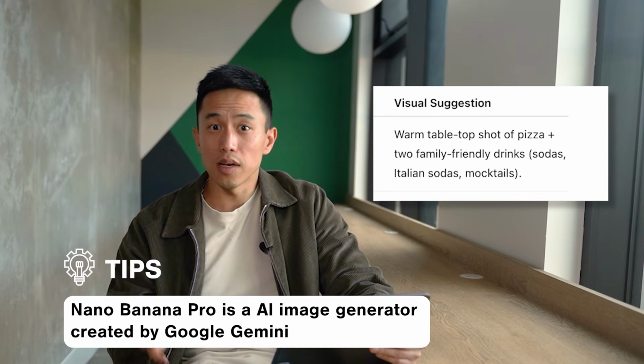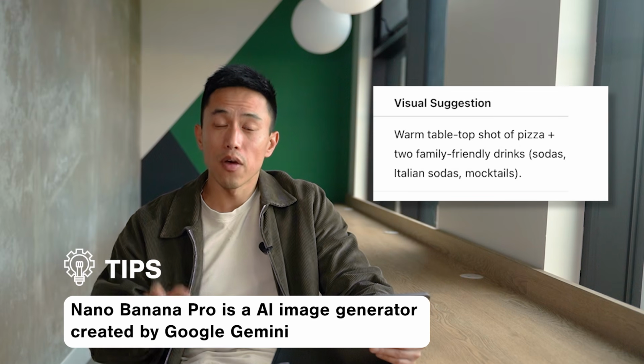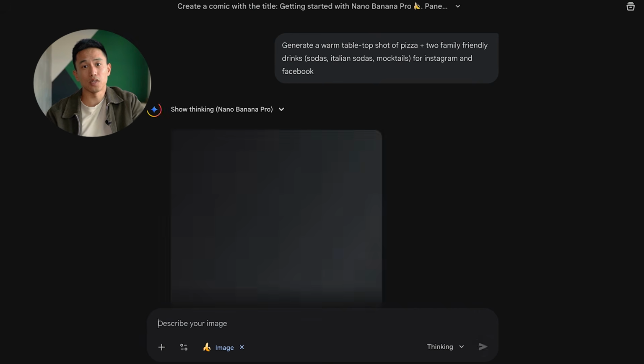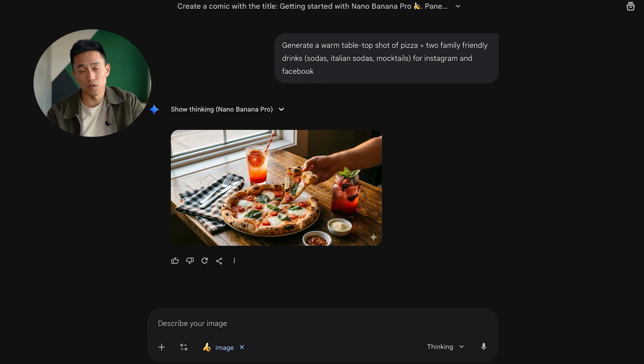What we can do now is utilize this prompt, throw it into Nano Banana, and out comes a fully produced image that you can use on your Instagram. The beautiful thing about this is you no longer have to spend thousands of dollars hiring someone to come in and do a photo shoot, spending hours on end every single month just to get the latest image that you need to post on Instagram.